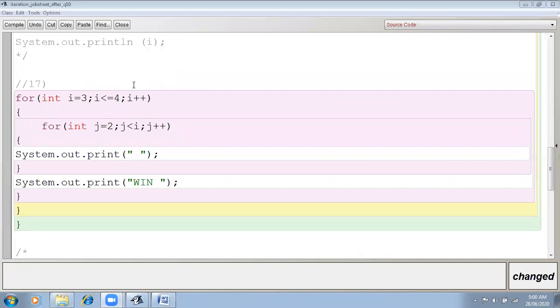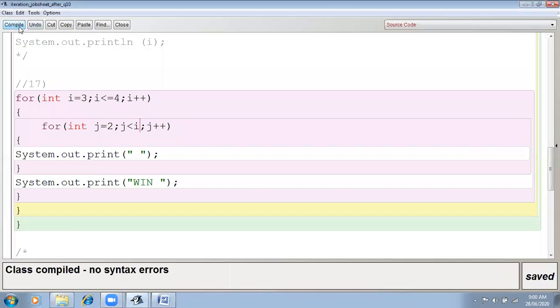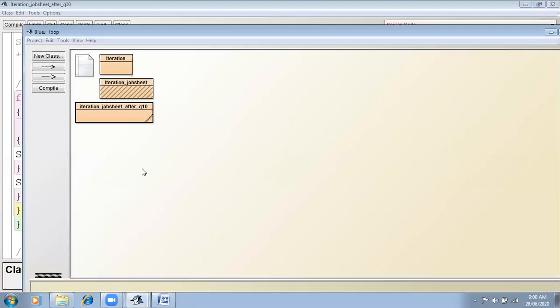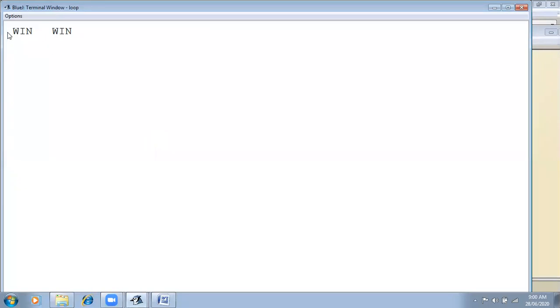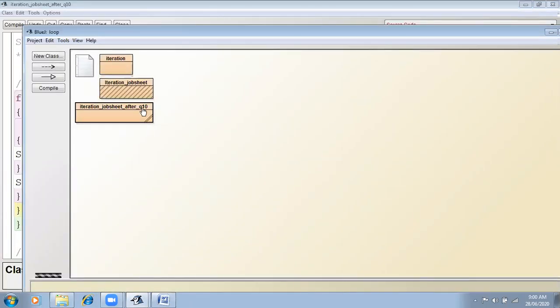Then again, this will execute with 2 times, with the spaces. Yes, correct. See that, compile. First space of the outer loop, second space, then third space. This is the output of this loop, and it is executing 4 times only.